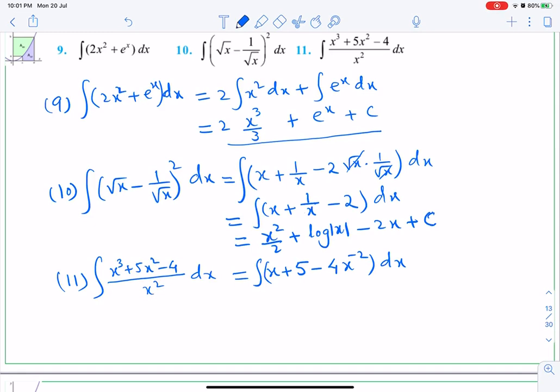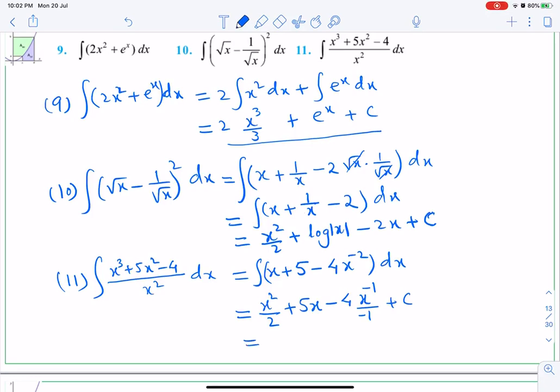If there is a power other than one in the denominator, bring it up. But if it is only one single power, keep it in the denominator like this. Its integration will be log of the denominator. So its integration now is easy. x becomes x square upon 2, plus 5, a single constant function becomes constant into x, minus 4 x to the power minus 2 plus 1 will become minus 1 upon minus 1, plus c.